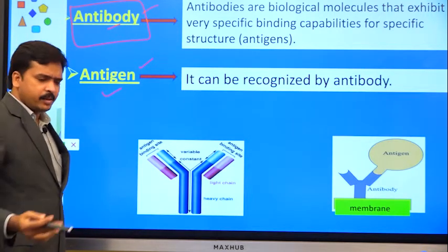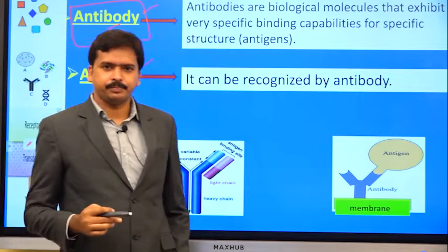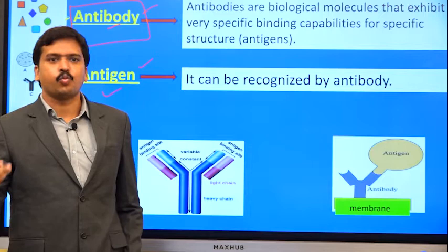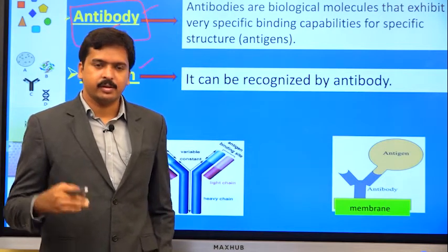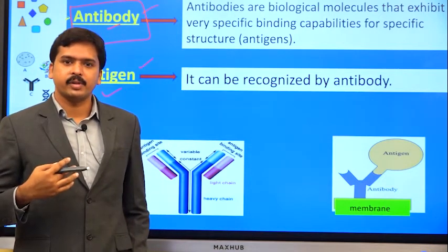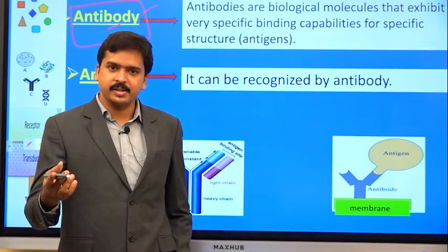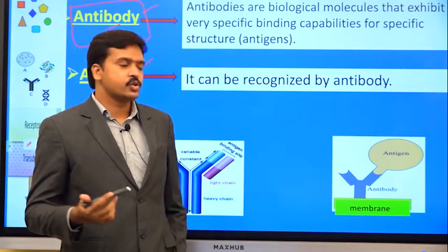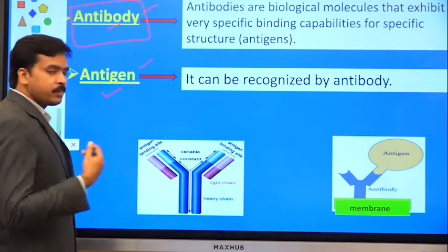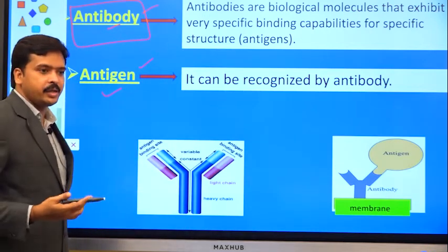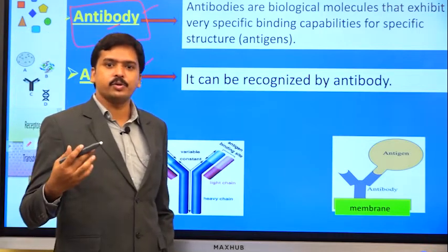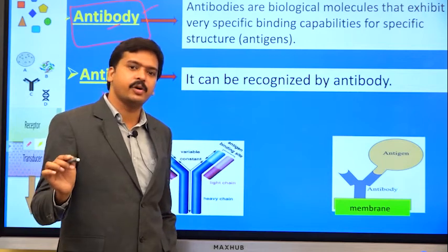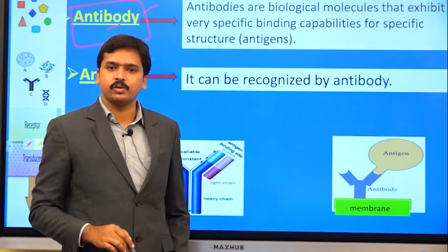For example, if you are suffering from fever, that fever is because of some virus. That virus entered your body, and because of its presence, our body is giving a signal, that is fever. When the virus entered, our body has an inbuilt ability to start producing antibodies to fight against it. These antibodies are very specific to this antigen.